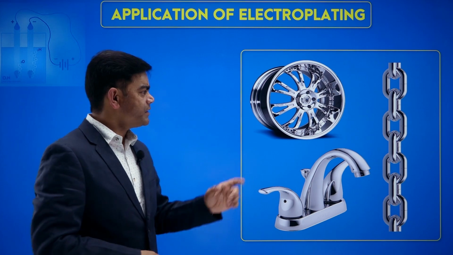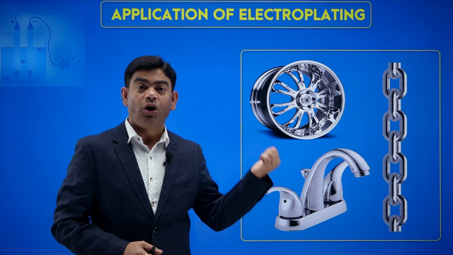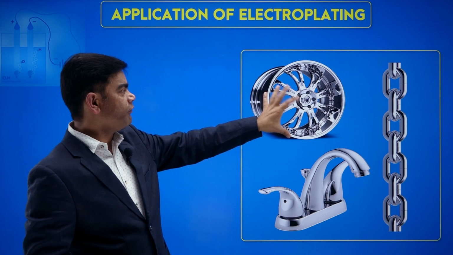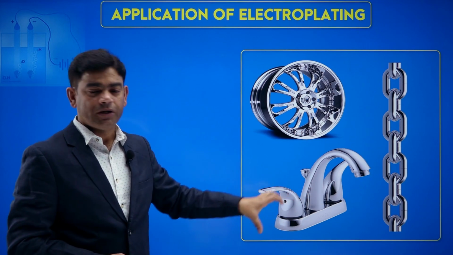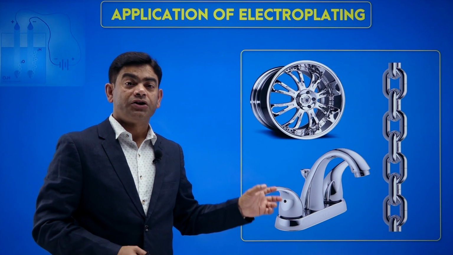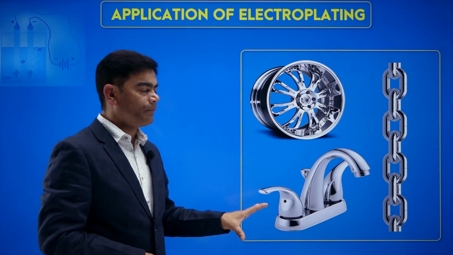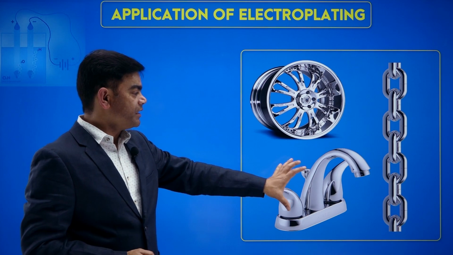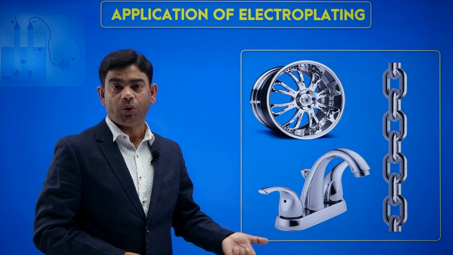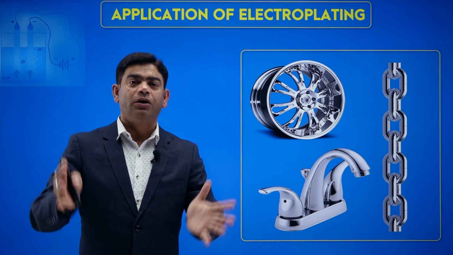Now here you can see some figures, they are all electroplated. You can see the alloy wheel shining, the chain over here, the tap over here, it has a shiny appearance due to chrome plating. These are all electroplated articles. It's not that the complete material is made up of the same shiny thing. It's only a thin layer on the top.